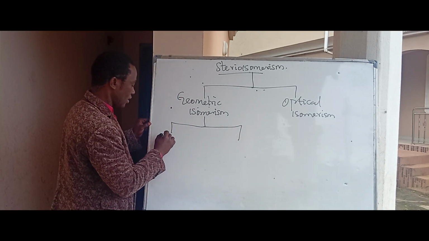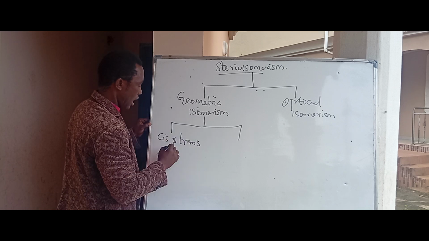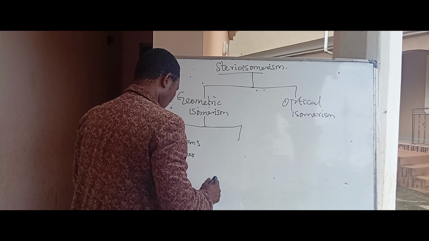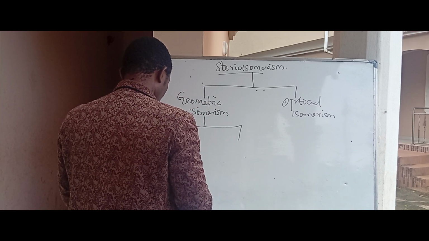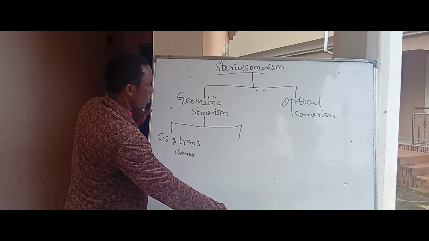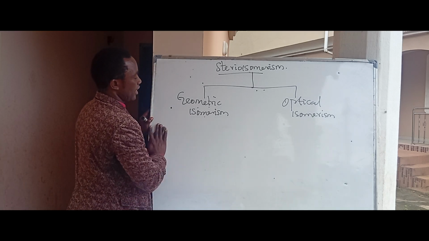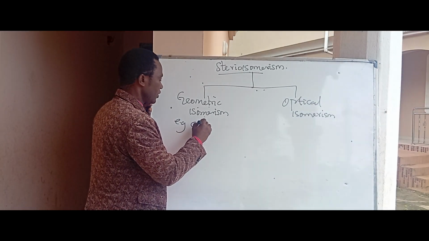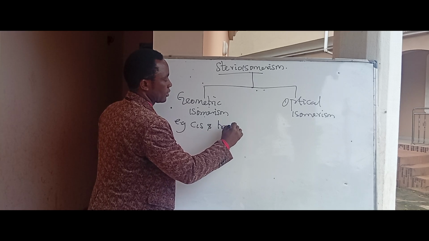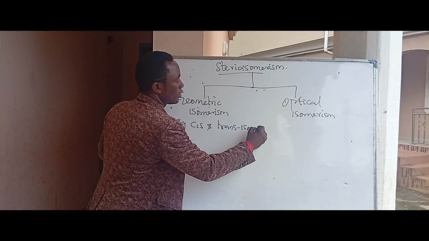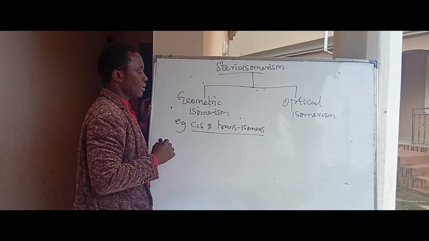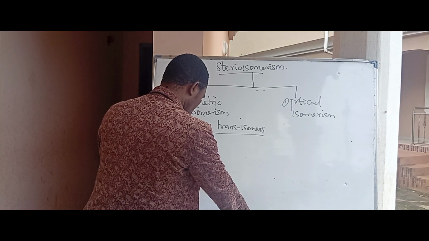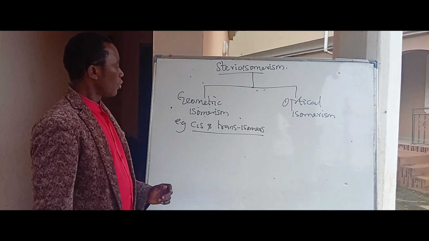The geometric isomerism is divided into two. We have cis and trans isomers. Sorry, I'm supposed to be taking examples. Geometric isomerism is cis and trans isomers of compounds. So anytime you hear cis and trans form of isomers, please know that is a geometric isomer. What is geometric isomerism? We say cis and trans.